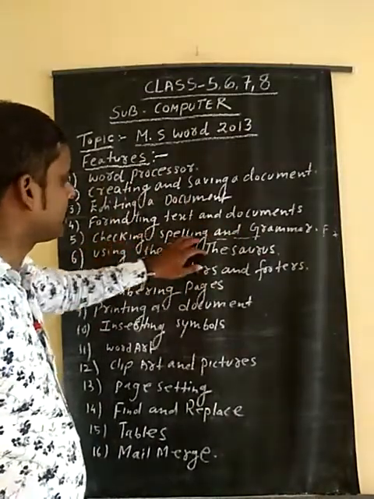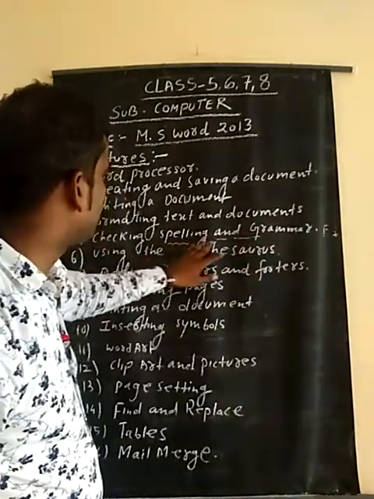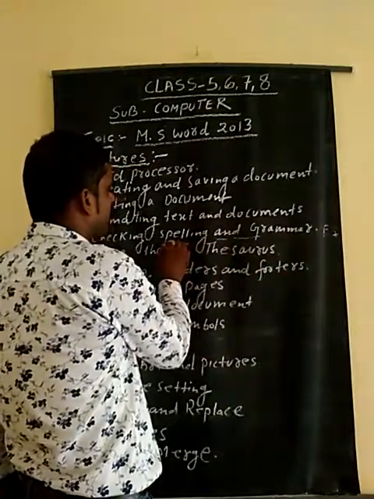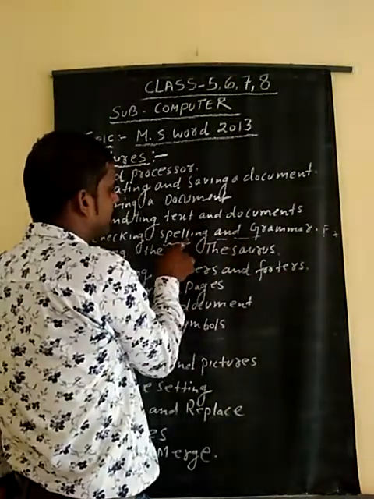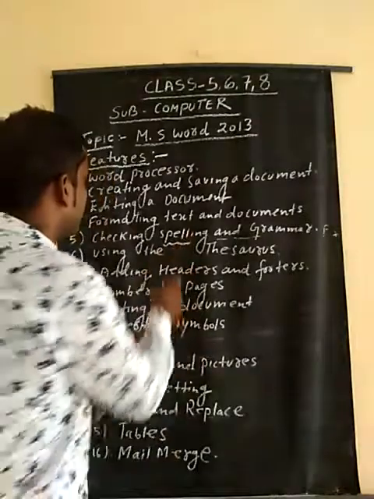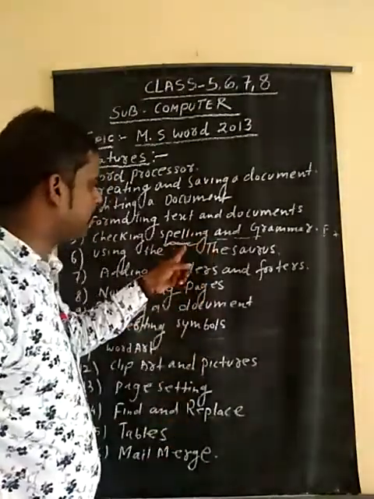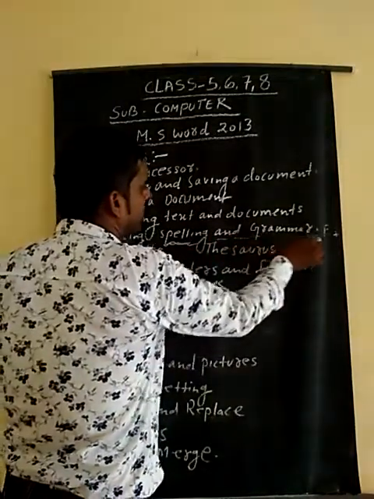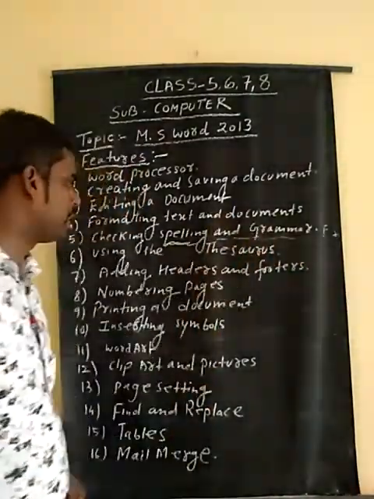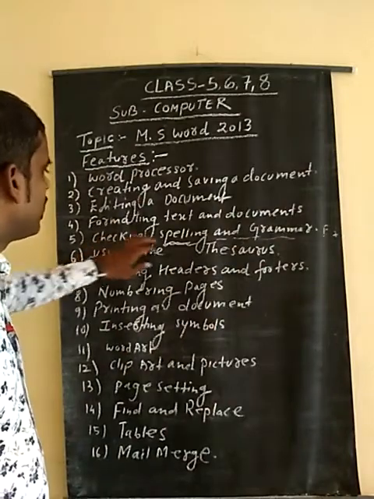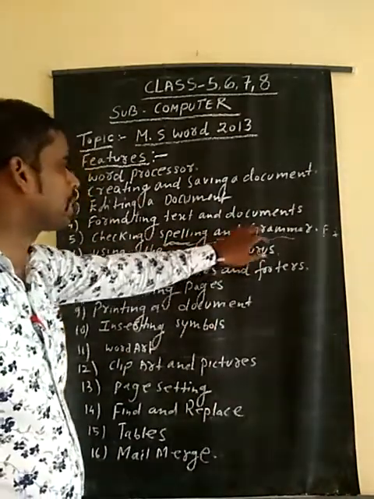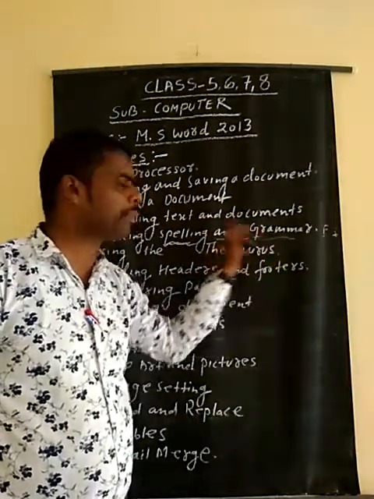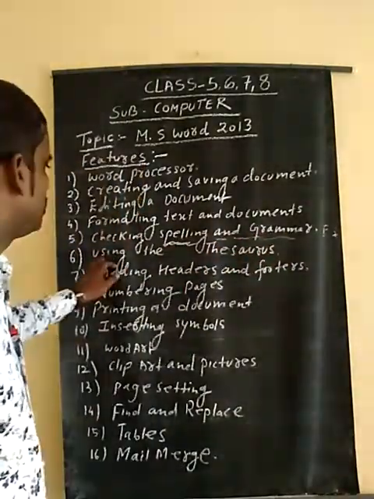After that, you can check your spellings and other things. Suppose you misspell a word with a double L where a single L is needed, a red color comes here. This is known as a spelling mistake. And suppose there is a grammatical error, then a green wavy line comes underneath. This is known as a grammatical error. These features help you to edit yourself and make your document good, with no doubt of grammatical or spelling mistakes.